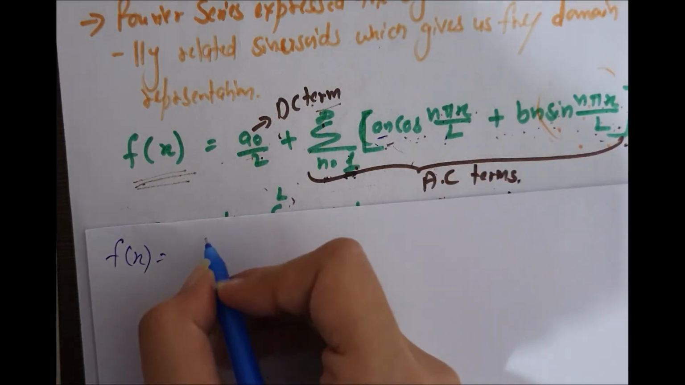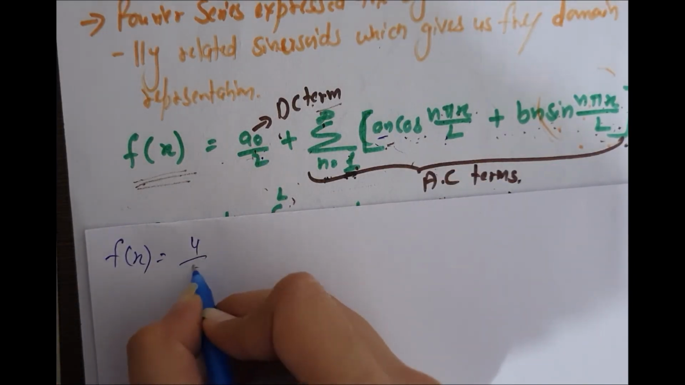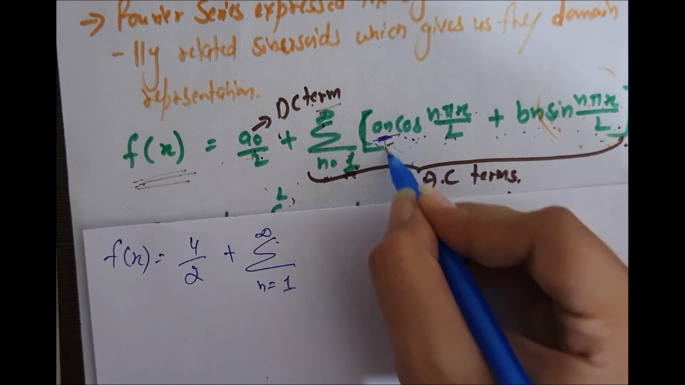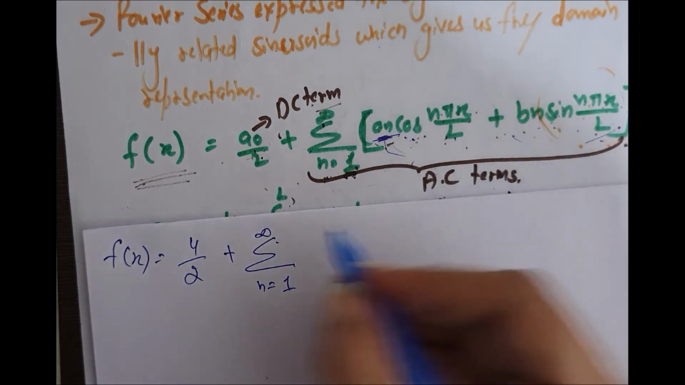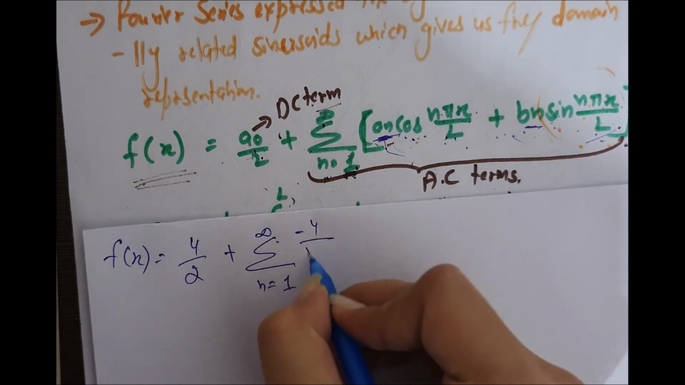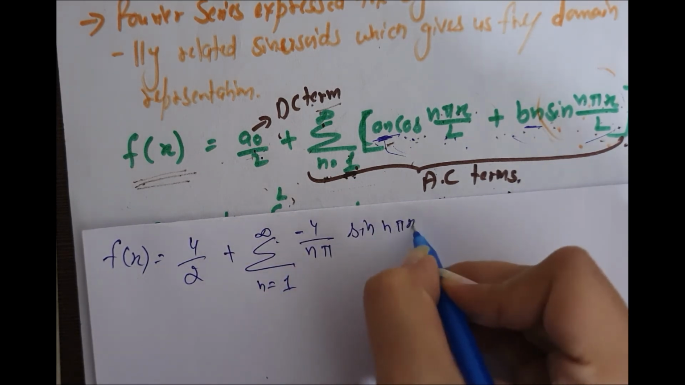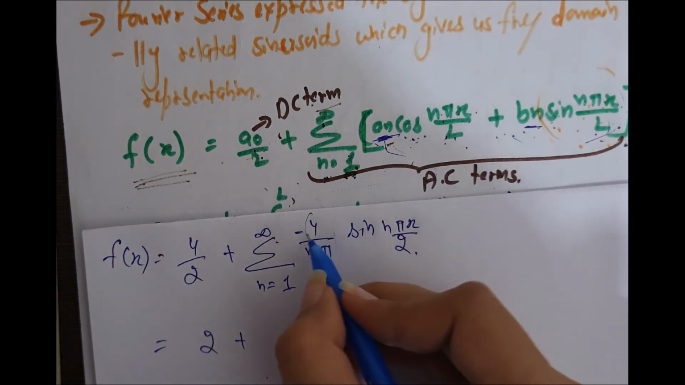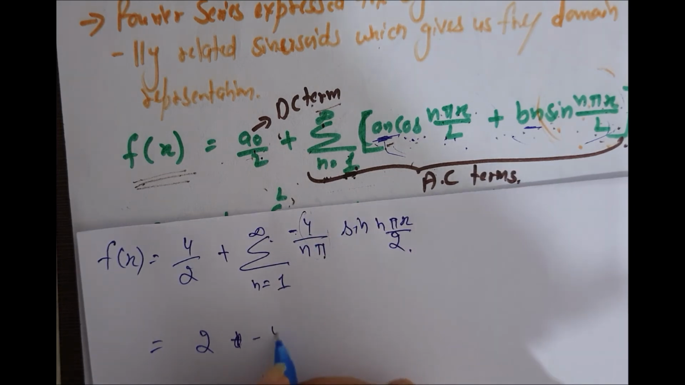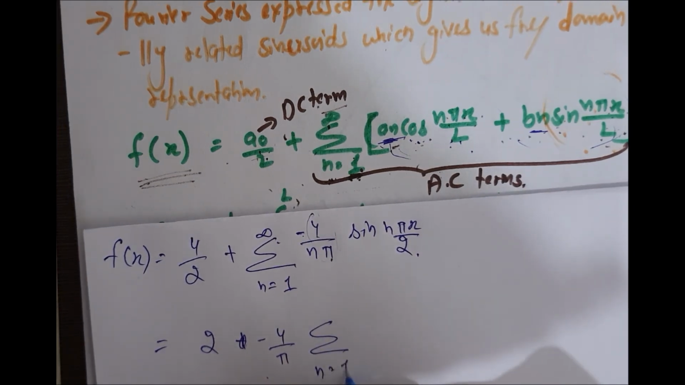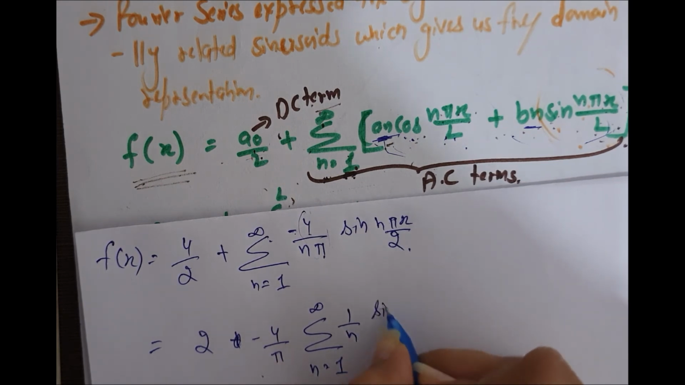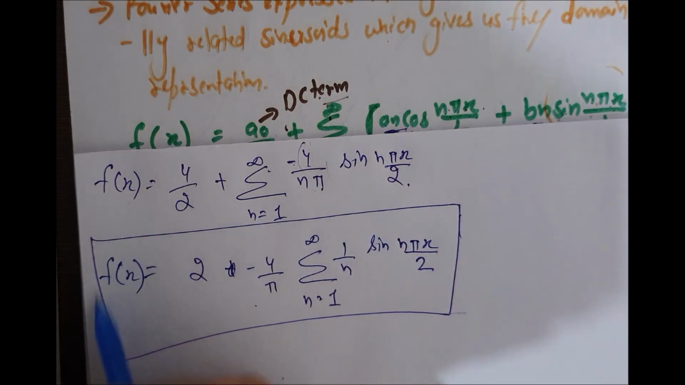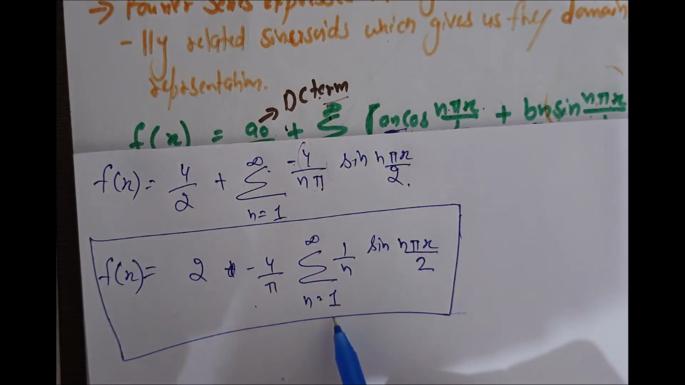Now put this in this expansion. A naught is 4, so 4 upon 2 plus summation n is 1 to infinity. An was 0, so no need to write this term. Just write this term. Bn was minus 4 upon n pi sin n pi x upon L, L was 2. So solve this. You can take this term out, minus 4 upon pi, because this is constant. So this comes out to be the result of the Fourier series expansion of function x from limit 0 to 4.